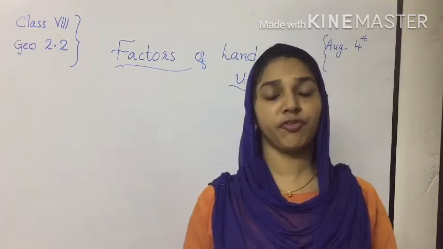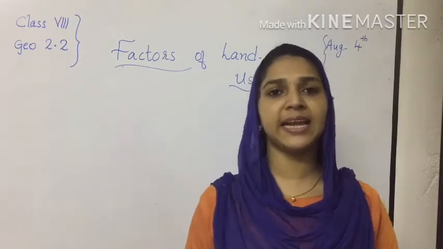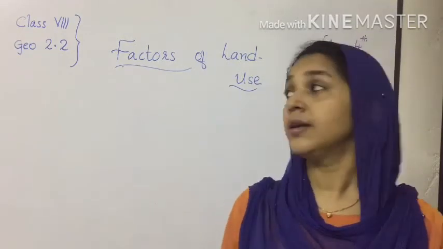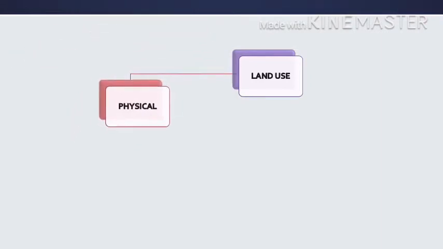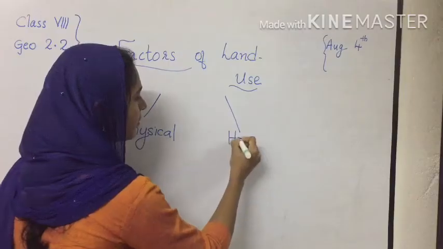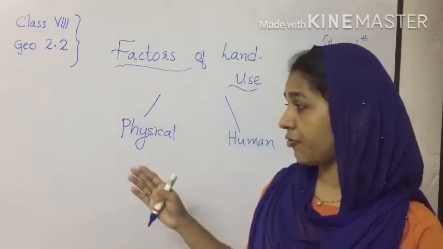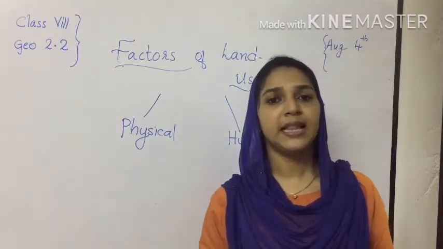Assume we have a piece of land with us. For what purposes we can use this land depends on certain factors. These factors are called the factors of land use. These factors can be classified into two: physical factors and human factors. So we are discussing the physical factors and human factors that determine the land use.